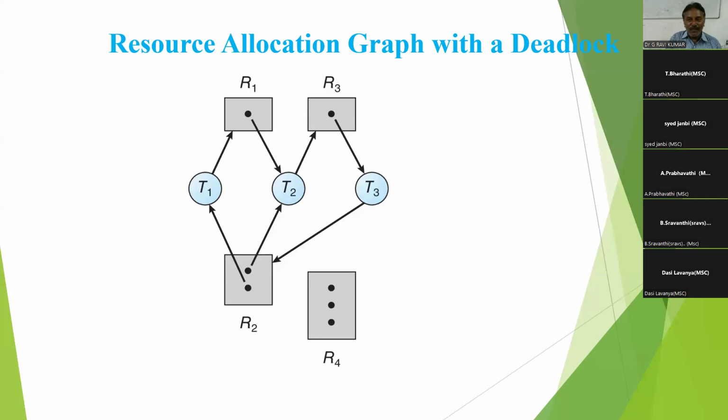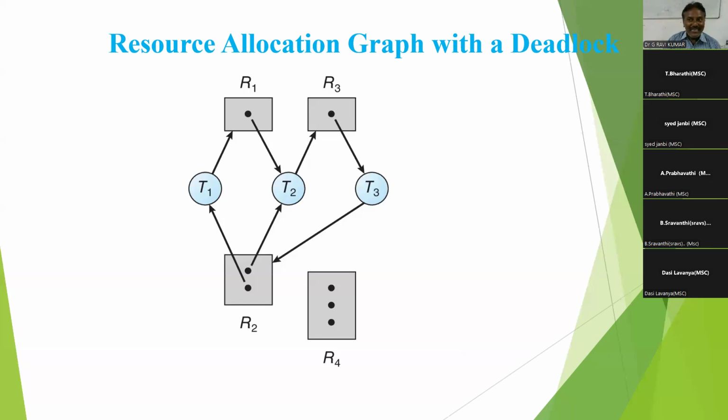This is very, very important. In a resource allocation graph, you will answer whether the graph contains a deadlock or no deadlock. Presently, how many processes and how many resources are allocated, this situation is represented by constructing a resource allocation graph.